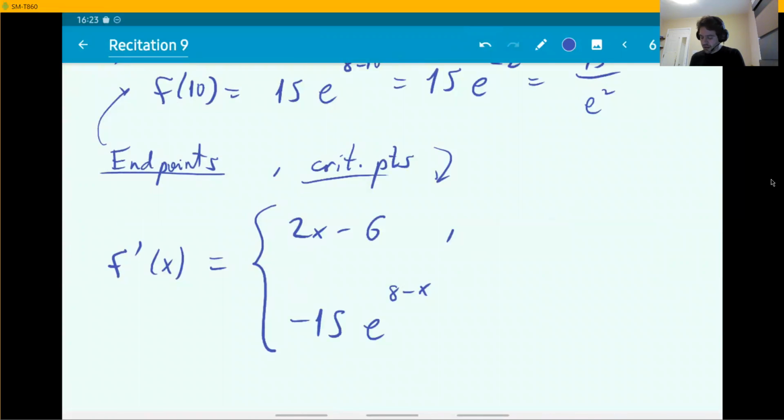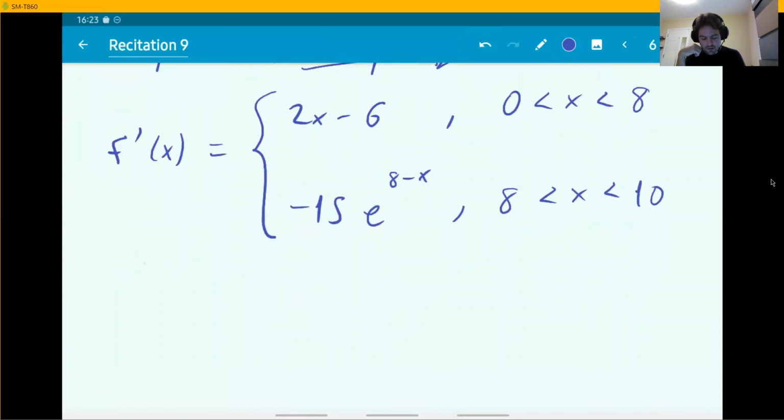So as I was saying, all you know so far is that these are only valid on the open intervals where the original expressions were valid. You don't know about the extremes. In particular, you don't know about the number 8. So f prime of 8, does that exist? And the answer is we can try to find out.